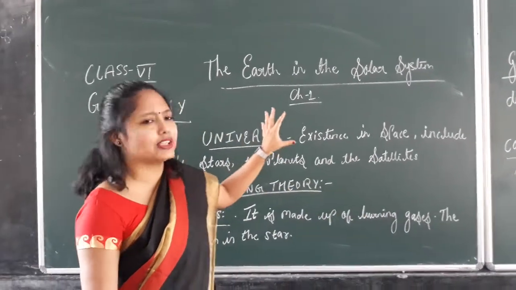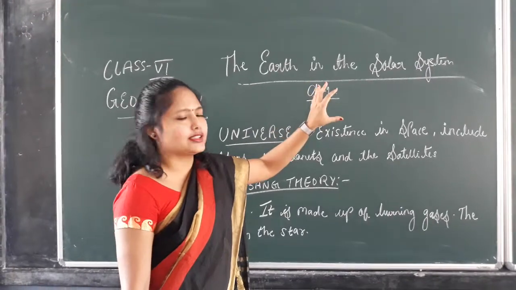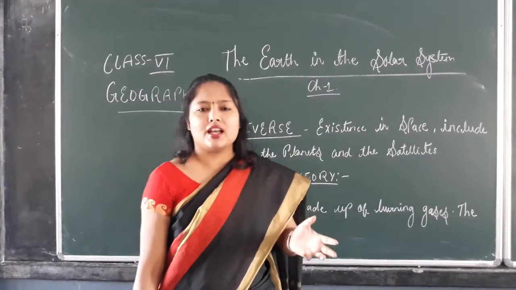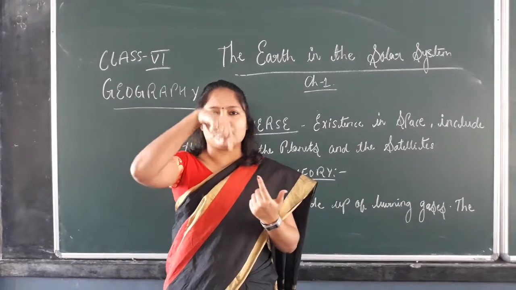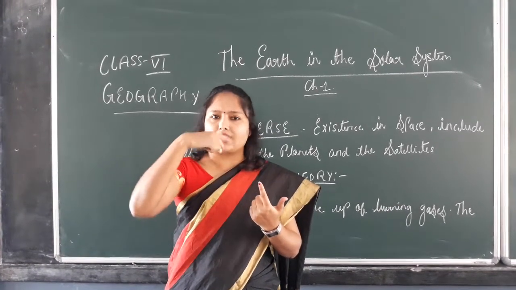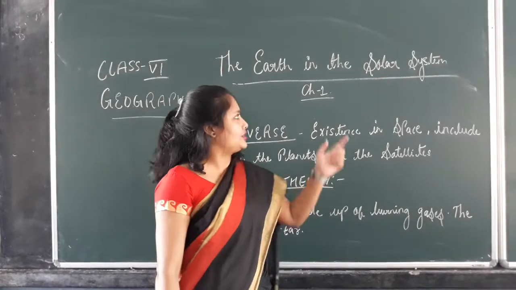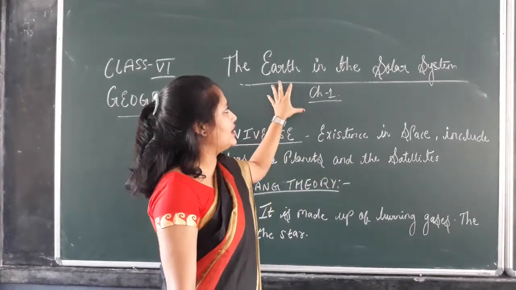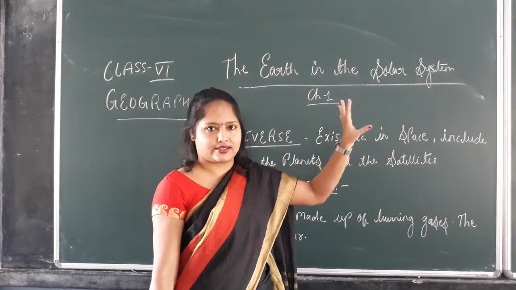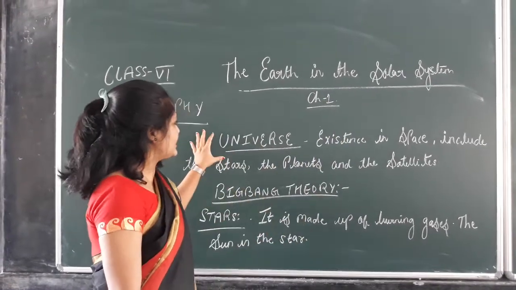What are the things that are contained in the solar system? The solar system consists of the sun, the 8 planets, and the revolution of the planets around the sun. So that thing we will be studying in the solar system, and the Earth is one planet of the solar system, right? So let us start with the universe.